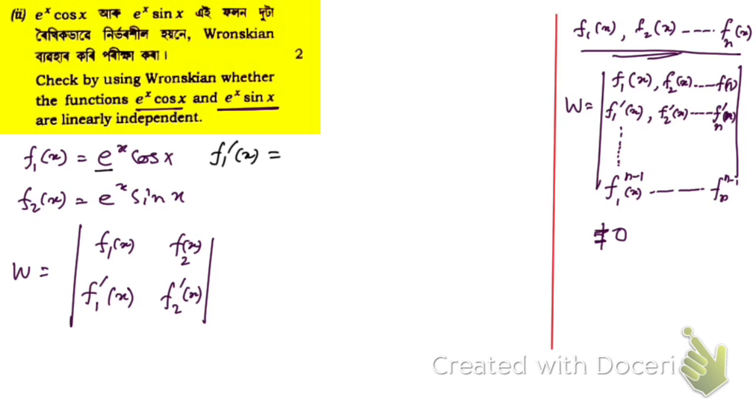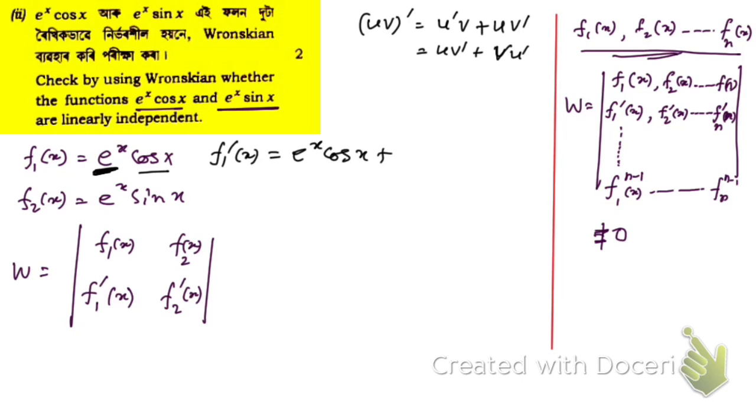If you differentiate this, take u and v, the product rule of derivative: derivative of the first function into the second, plus the first function into the derivative of the second. Now the derivative of e to the power x is e to the power x into the second function cos x, plus the first function e to the power x, and the derivative of cos x is minus sin x.